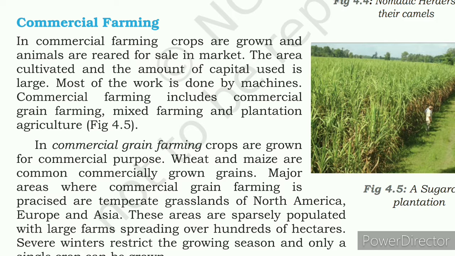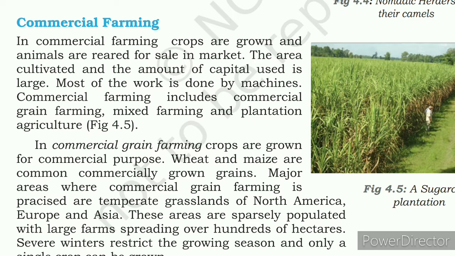A large area is cultivated and a large amount of capital is used, so the biggest areas are used for farming, and more money is also spent on growing crops and rearing animals, right? Even all the work is done by machines. Commercial farming includes commercial grain farming, mixed farming and plantation agriculture.